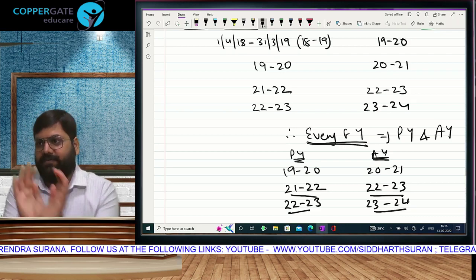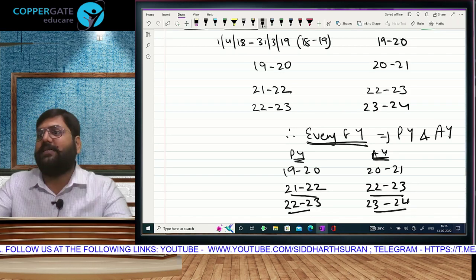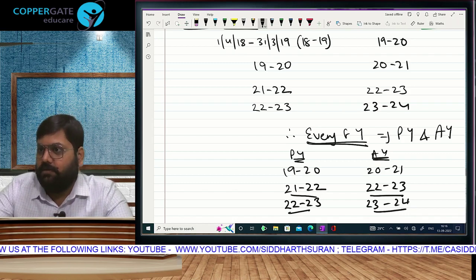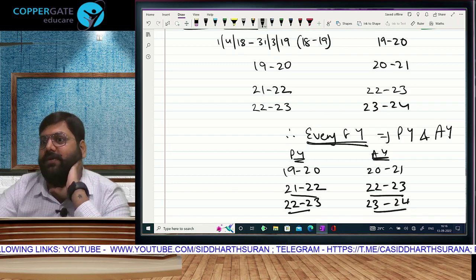19-20 का AY 2021, 21-22 का AY 22-23, like that. In fact, all income tax assessments happen on assessment year basis. Your AO will send you a notice of 23-24, no? Means he has sent you a notice of AY 23-24.